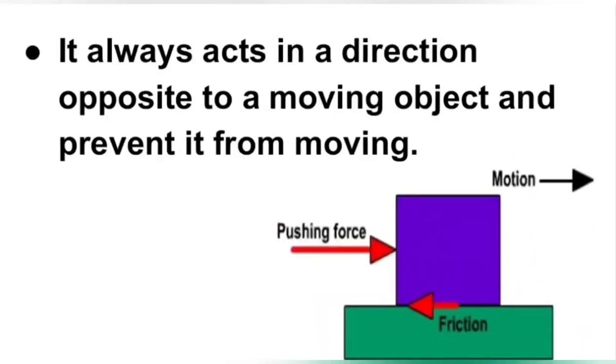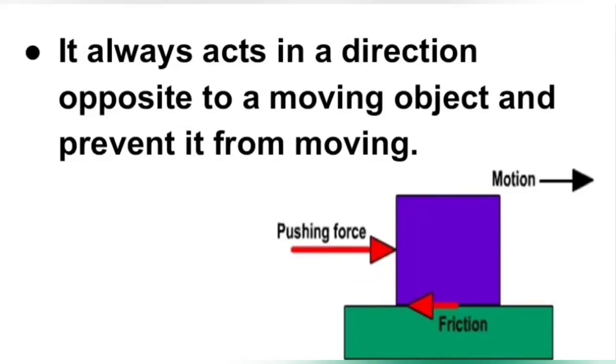One more important point about friction is it always acts in a direction opposite to a moving object and tends to stop it from moving. Means it prevents the object from moving.